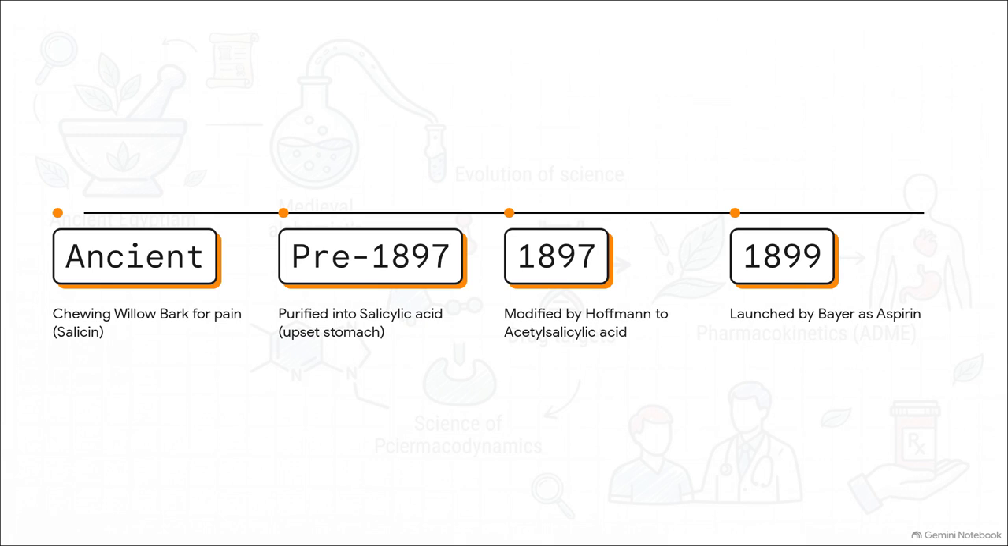Enter chemist Felix Hoffmann in 1897. He tweaked the molecule in a lab, creating acetyl salicylic acid. It was much gentler on the stomach, and in 1899, it was launched by Bayer under a brand name you definitely have in your house right now, aspirin. To remember this evolution, use the phrase Willow starts aspirin. Willow to salicylic to aspirin. A perfect story with a clear beginning, middle, and end.